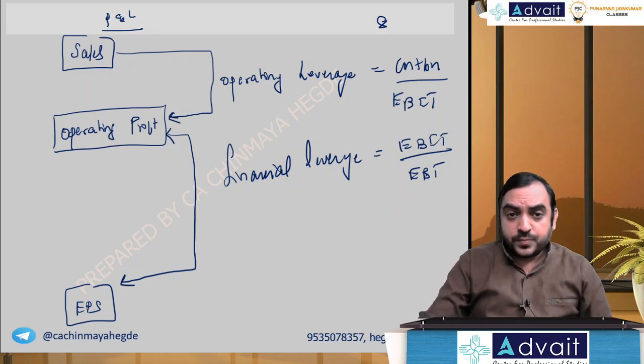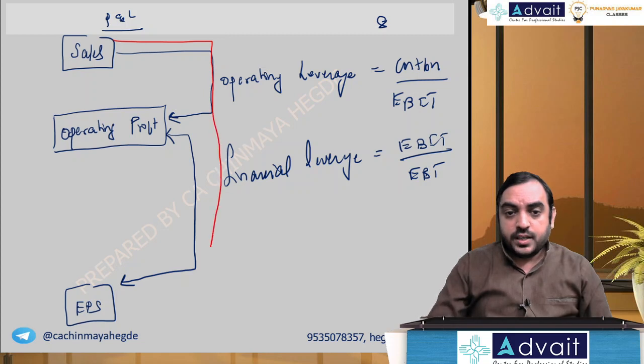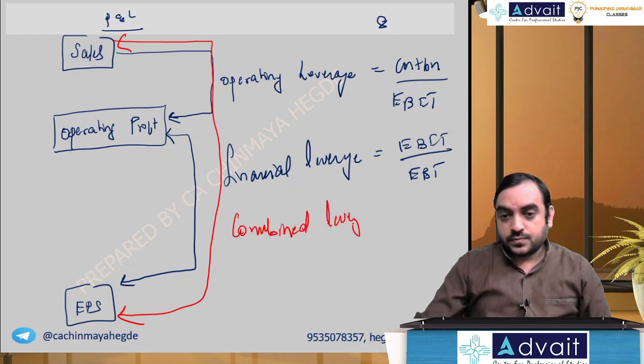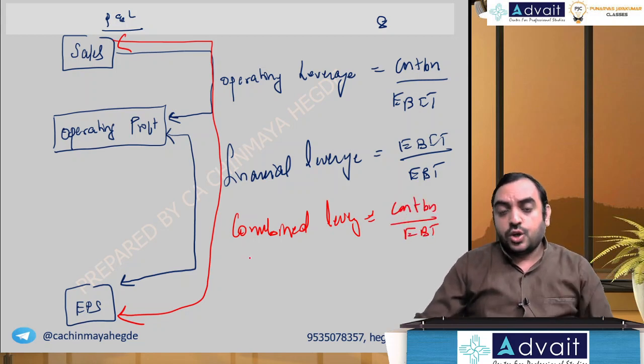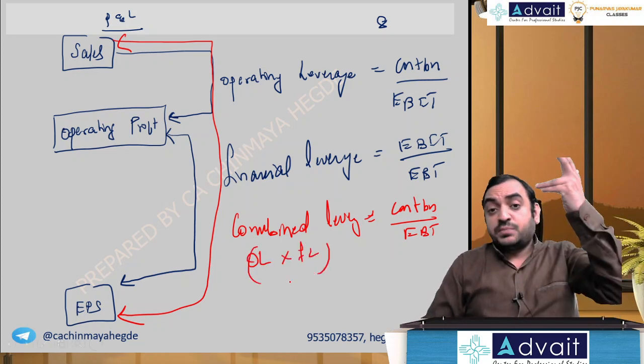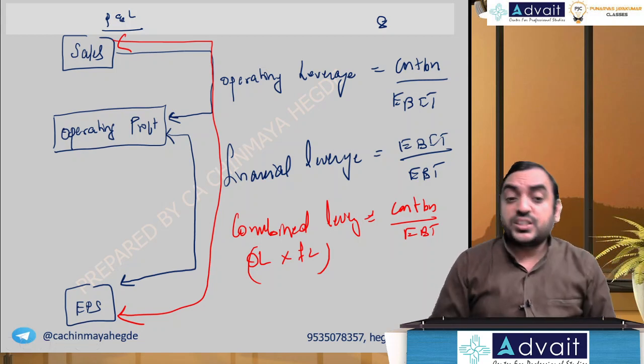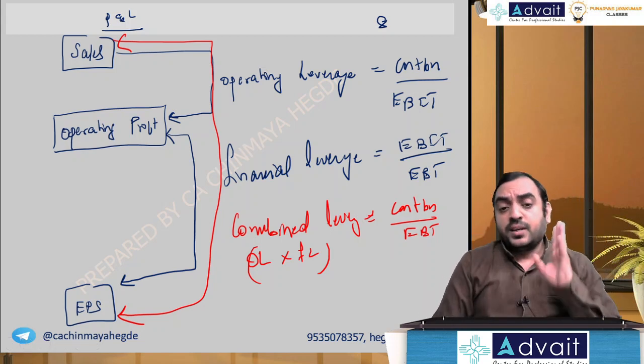What connects from beginning to end, from sales till EPS? That's called combined leverage. That formula is contribution divided by EBT, or you can do operating leverage into financial leverage. So if sales changes by 1%, how much EPS will change? That is given by combined leverage.